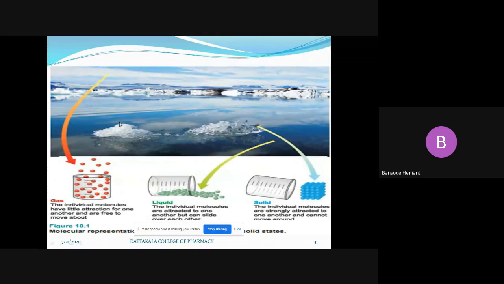If the water is present in the solid form or the solid state, we can call it ice. So in the solid state, you are getting crystals. Look here, we are getting the crystals.